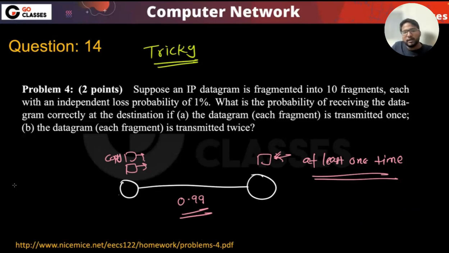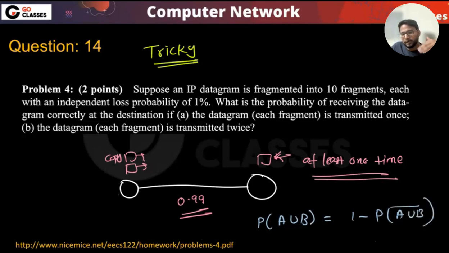What is that nice way? In these kinds of probability questions, you might get some practice from discrete mathematics, that you need to think in the reverse way. For at least one of them, like probability of A or B, what you can say is 1 minus the probability of the complement, which is A complement and B complement, which means that the first doesn't reach and the second doesn't reach.